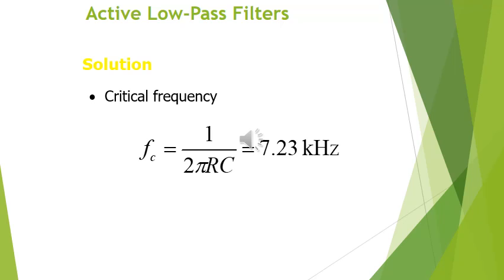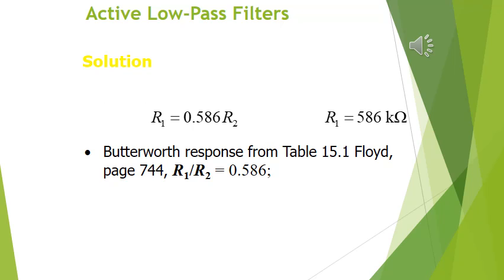The resistances RA and RB are set at 1K, and the capacitance is set at 0.022 microfarad, and we find the critical frequency according to 1 by 2 pi RC, that is 7.23 kilohertz. For any Butterworth or Chebyshev filter design, there are certain tables developed.